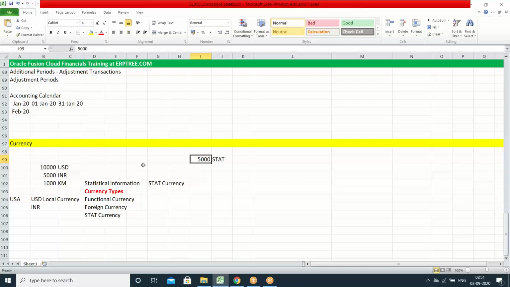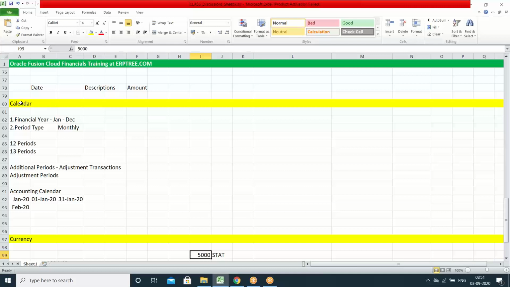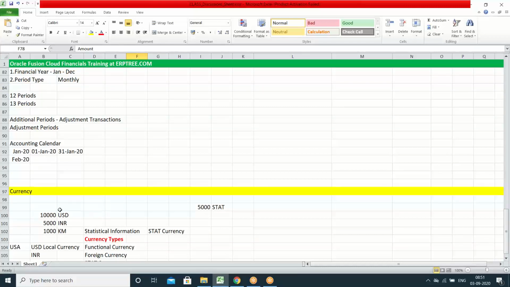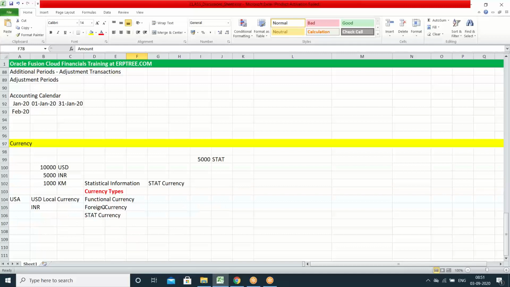Fine, no questions. So the first point is the calendar to capture the date. The second point is that amounts you can address with the currency. That could be functional currency or foreign currency, primarily functional currency. If you are dealing with other countries, like suppliers and customers, you have to deal with foreign currency. Otherwise, primarily functional currency. There is one separate concept, and only in that concept do we use the stat currency. You don't need to focus on stat currency now. These are the primary two currencies. Just have a note of this. That's all.